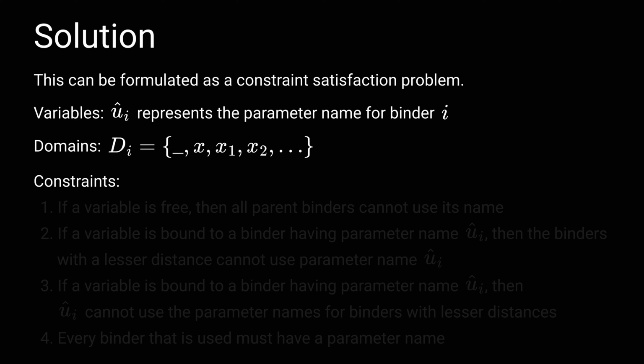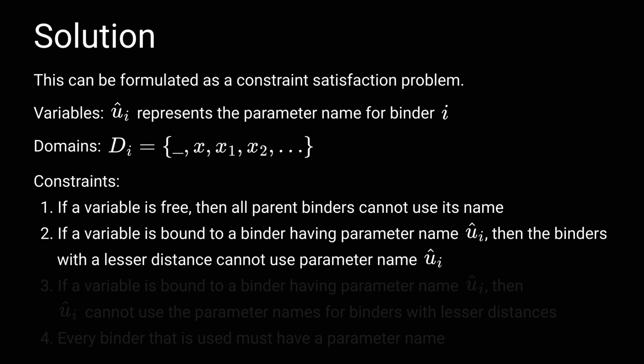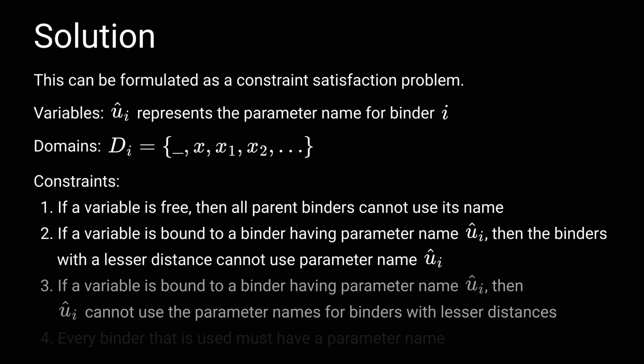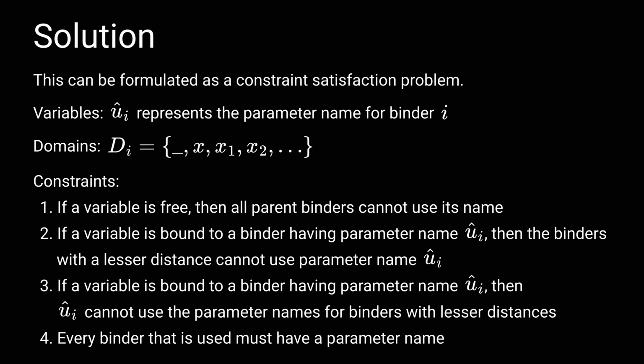For the untyped lambda calculus expressions we're dealing with, we can identify 4 constraints derived from the way variable names are resolved to binders. First, if a variable is free, then all parent or enclosing binders cannot use its name. Second, if we reach a variable bound to a binder having parameter name u sub i, then the binders with a lesser distance cannot use parameter name u sub i. Conversely, if we reach a variable bound to a binder having parameter name u sub i, then u sub i cannot use the parameter names for binders with lesser distances. Finally, every binder that is used must have a parameter name.